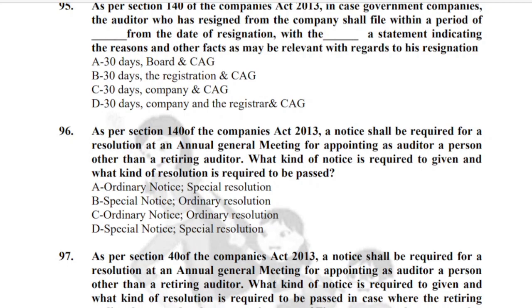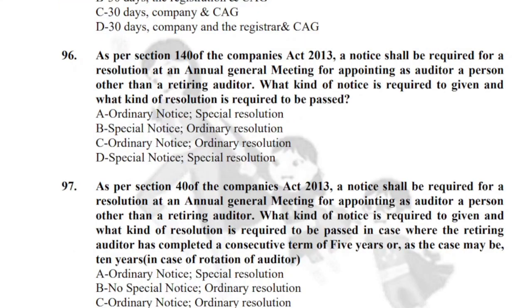Be very careful while choosing the answers in case of such confusing questions. Okay, yes, it is special notice, special resolution. So alternative D is the correct answer. Let's quickly move ahead to the next question. Very, very interesting question, guys. Be very careful while you answer this question. As per section, it should be section 140, my dear friends.